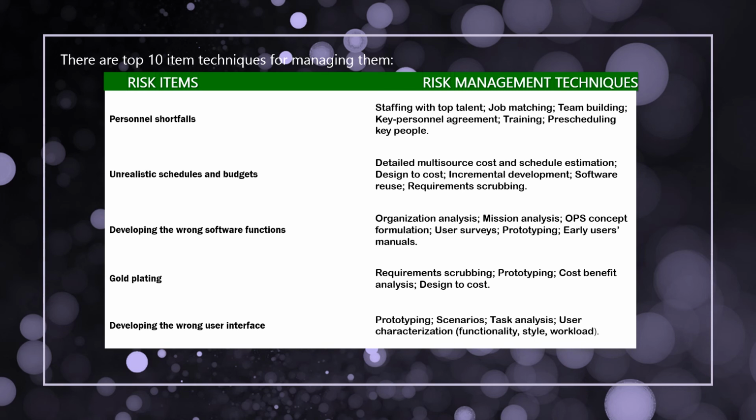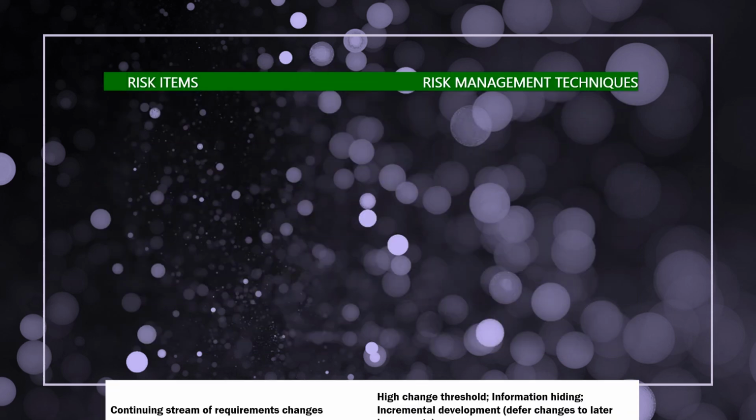Next risk is gold plating, and the technique is requirement scrubbing. We also use cost benefit analysis and design to cost. These are the techniques for this. Fifth risk is developing the wrong user interface. In this also we use techniques such as prototyping, scenarios, task analysis, and user characterizations, meaning work style, workload, and functionality.